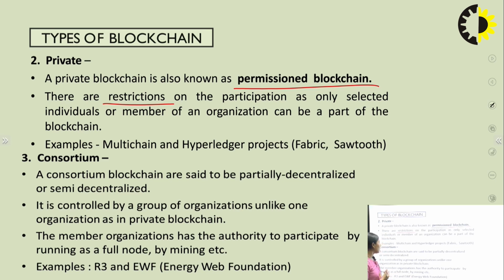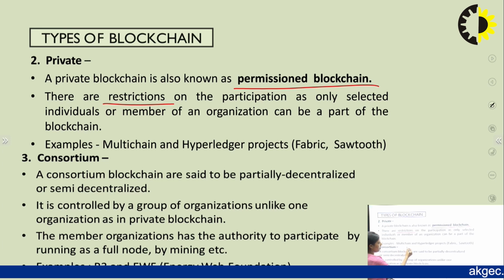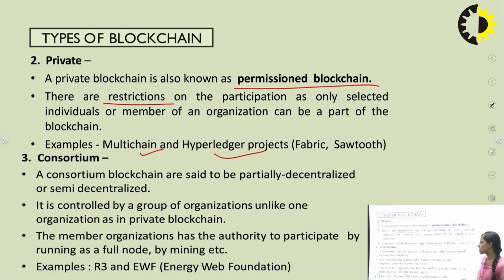There are various examples of the private blockchain, that is MultiChain and the Hyperledger projects. In the Hyperledger projects, we have Fabric and Sawtooth. So the public blockchain is permissionless, and in the private we have a permissioned blockchain. Now let's discuss one more term, that is the consortium.